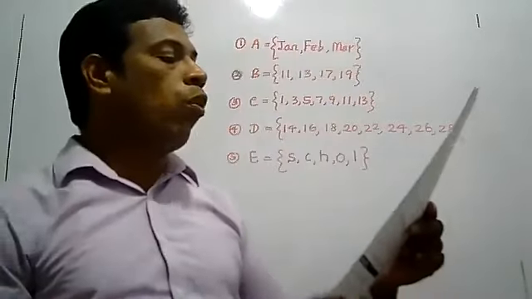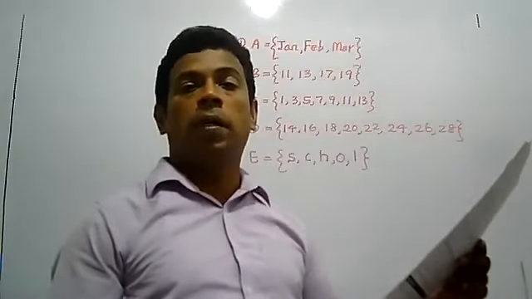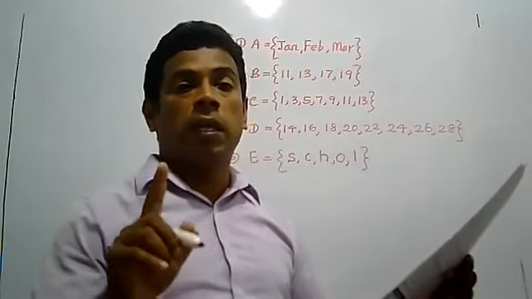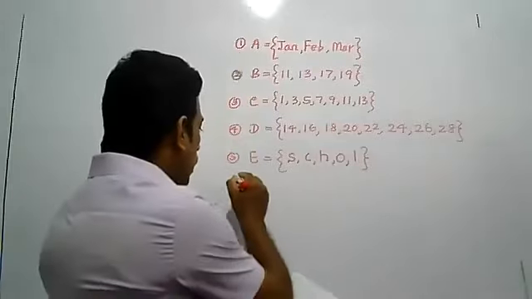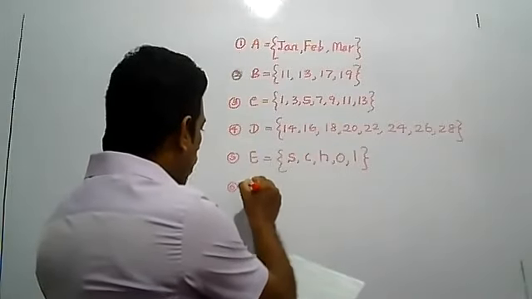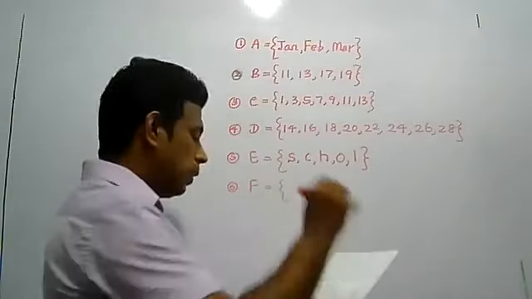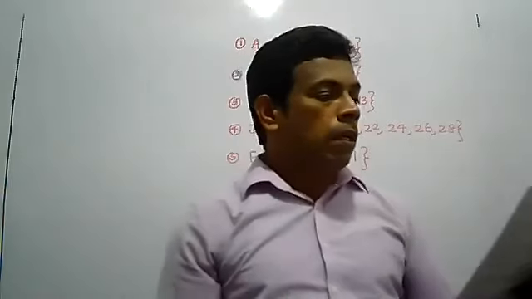There are two O letters in the word school, but when you write the elements within double brackets, one element you have to write only once. Sixth one, F. The set is